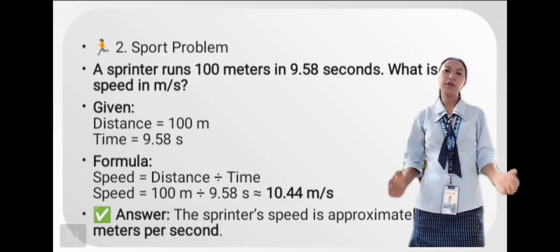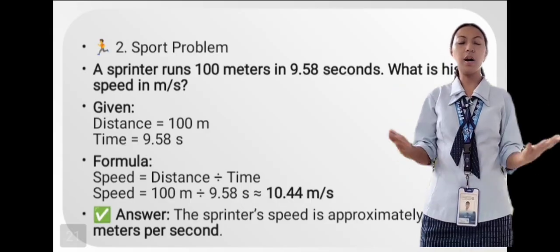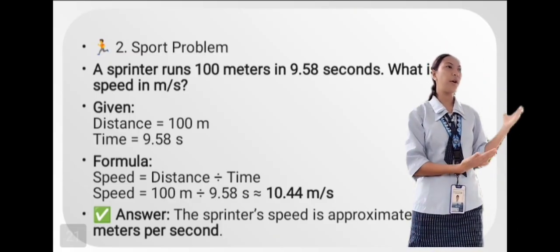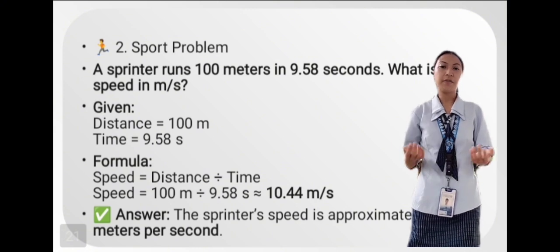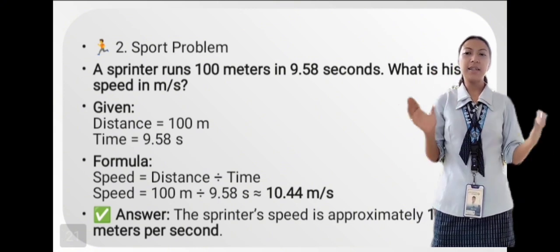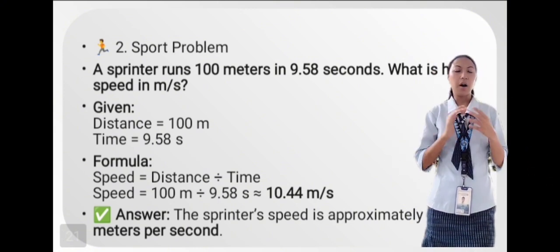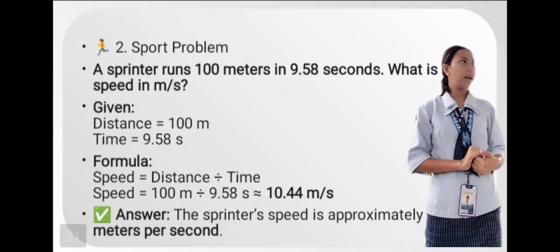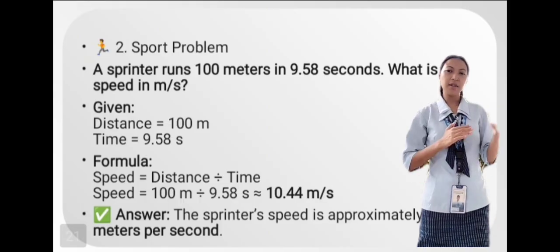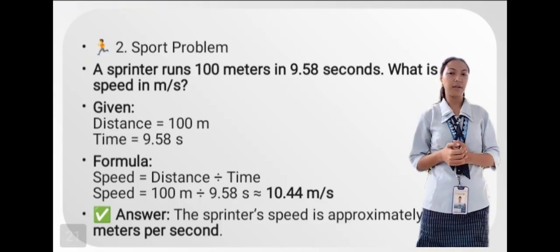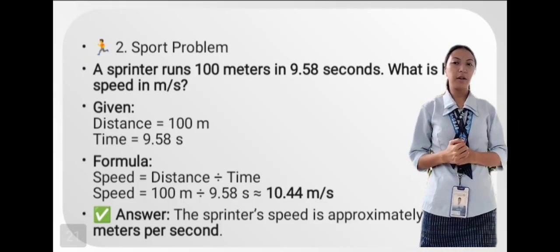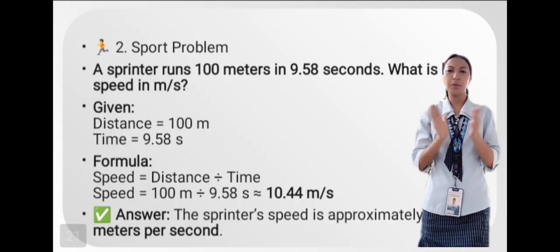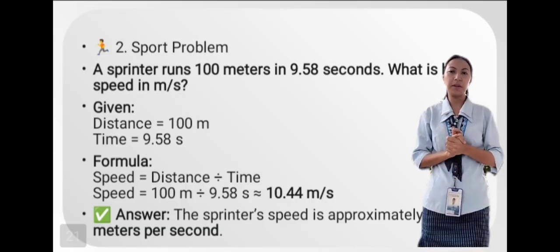Okay, very good, group 2. You present your activity well. You use the formula. The formula in finding the speed is the distance divided by the time. The answer is the sprinter speed is approximately 10.44 meter per second. Very good, group 2. You present your activity well.